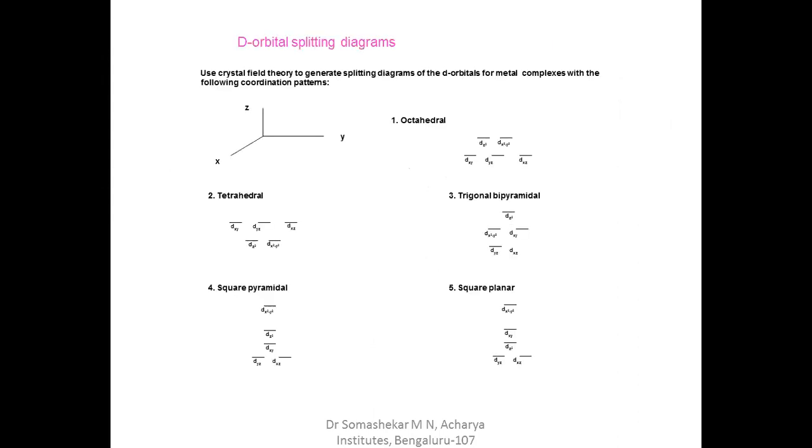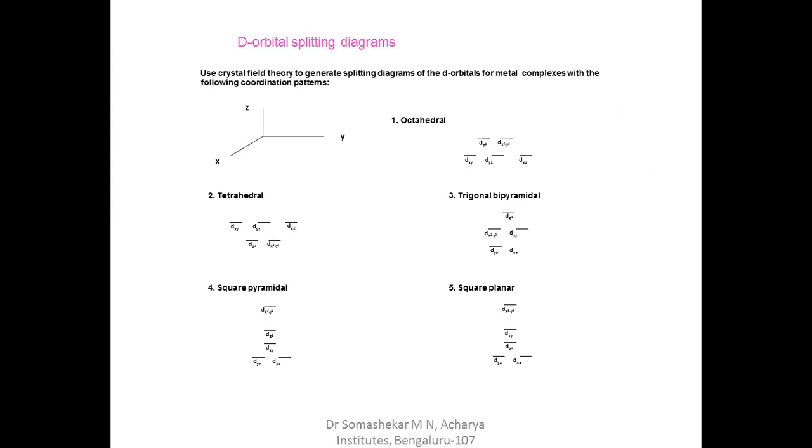So here I have given all the geometries, the splitting of d orbitals in all the geometries. This is the x, y, and z coordinate axis. In octahedral, how is the splitting taking place? I am concluding my session.